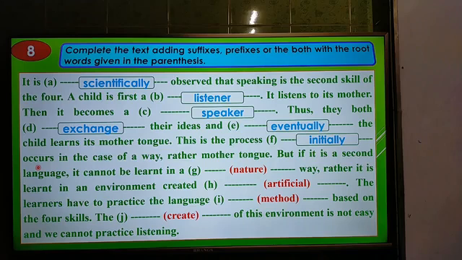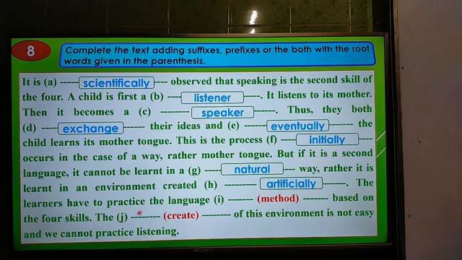These are the rules. According to the rules, you have to complete these prefixes and suffixes. Occurs in the case of a way, rather mother tongue. But if it is a second language, it cannot be learnt in a dash way. Here the way is a noun, and before a noun we have to use an adjective, so it will be natural. This is the rule. Rather, it is learnt in an environment created. Here artificial, after the verb we know that we have to use an adverb, artificially.